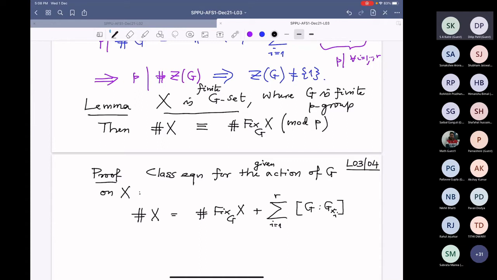And now again, G is a P group, so all these indices are more than 1 and therefore they are divisible by P. So when you read mod P, you get this component. That is the answer. It's very easy.